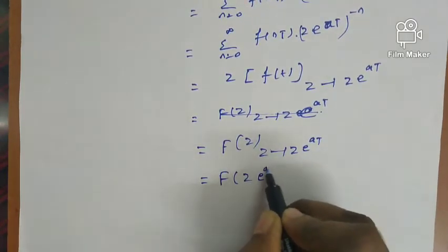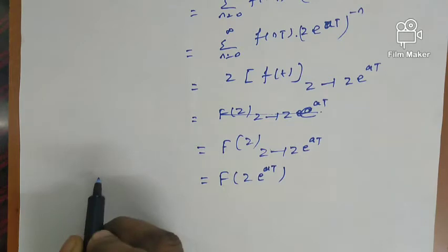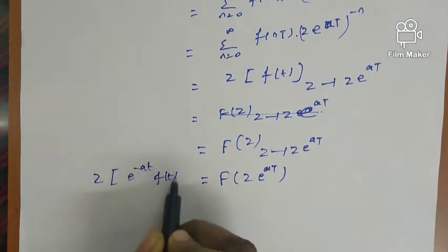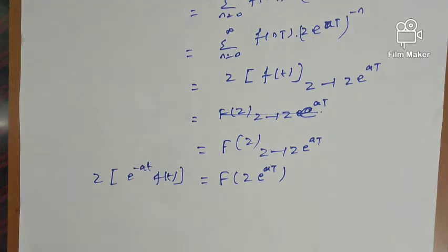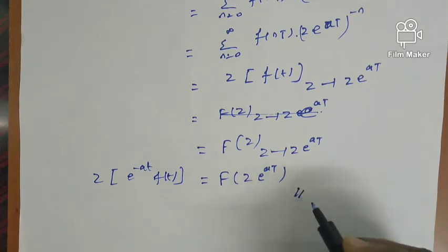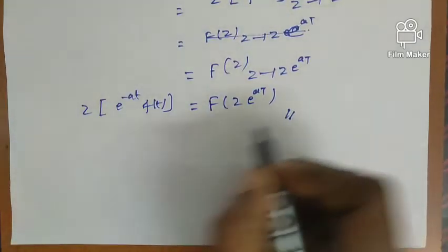Now what is our left hand side? The left hand side Z of e^(-at) f(t) equals, as we have arrived at the result, F(z e^(at)). So this is the first shifting theorem.